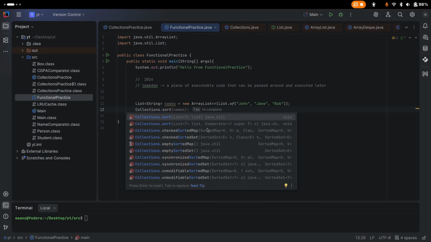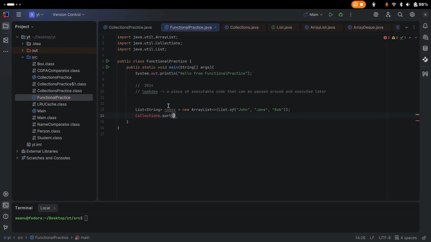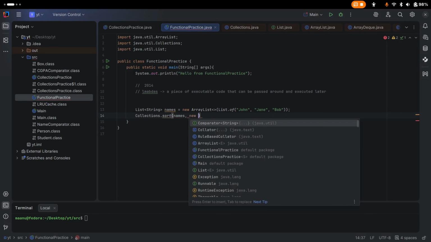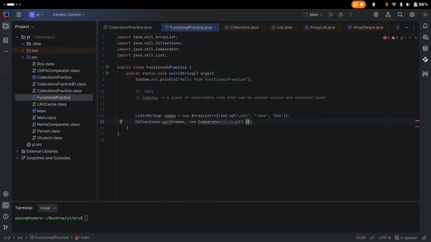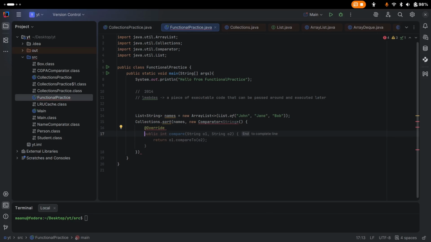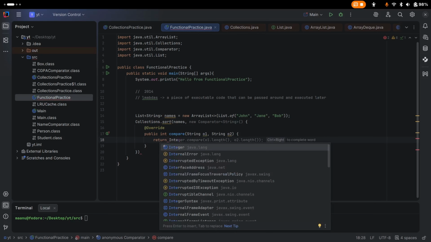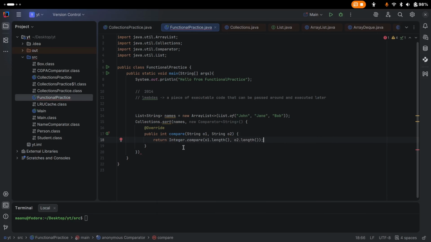Even this is a very simple and short syntax for our purposes. Now we import this. Here we write names, new Comparator. We get a suggestion, let's take that Override. In this one, basically we return the length-based sorting, Integer.compare of a.length and b.length. Okay, this is fine.